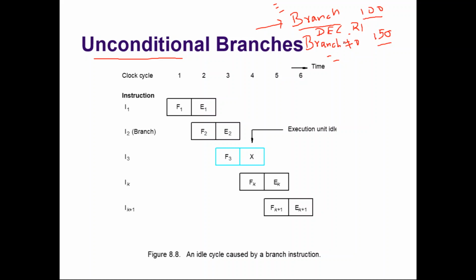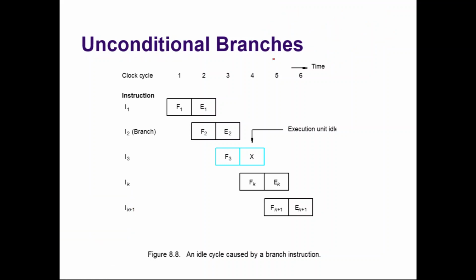There may be different conditions. For example, in high level languages, if is a conditional branch: if this is true, execute this, else execute something else. First we are going to discuss unconditional branch, because these are easy to deal with. Unconditional branch means there is no condition, the instruction always transfers the control to some other location. So let us consider unconditional branch with a two-stage pipeline.